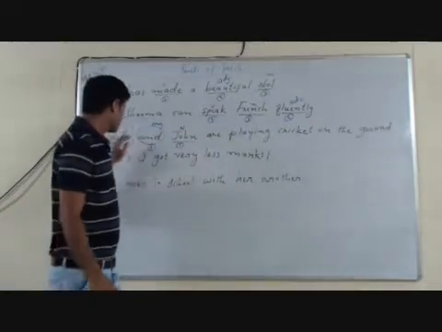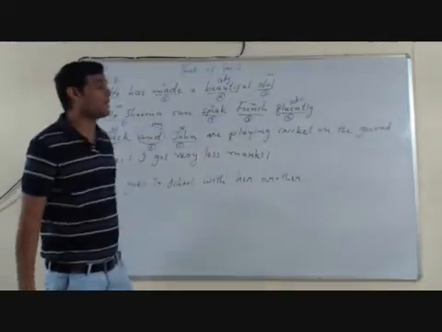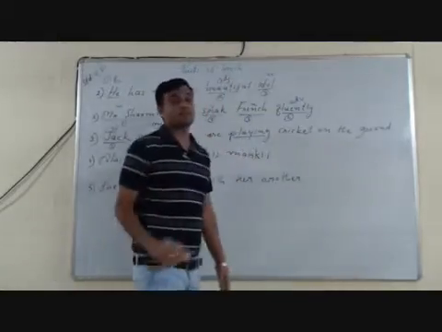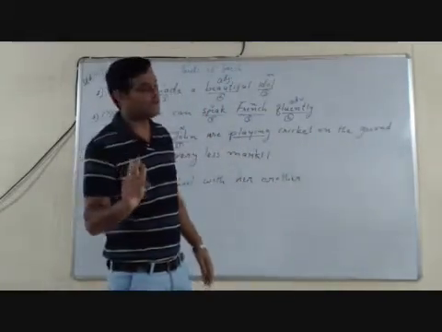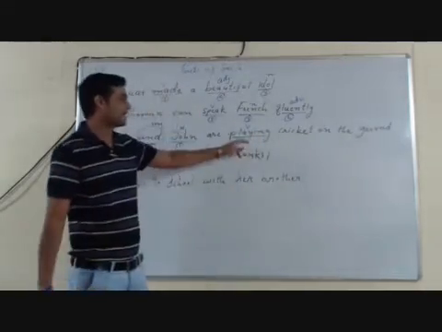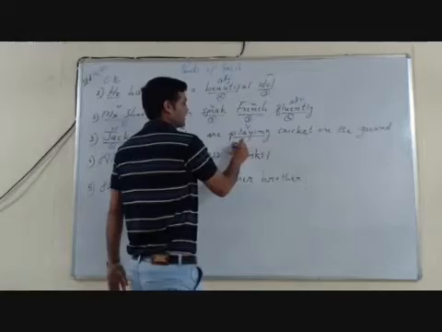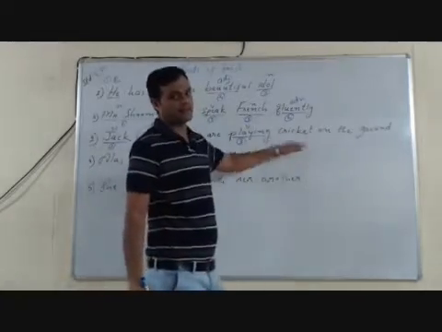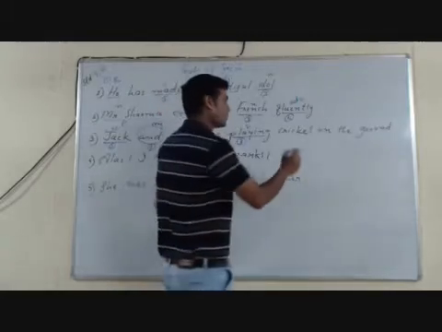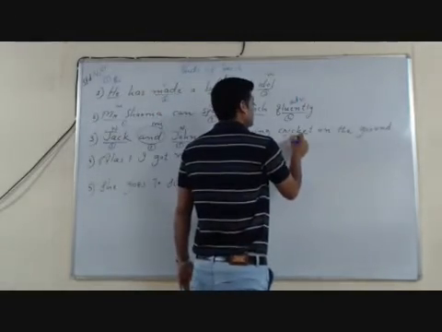Then Jack and John are playing cricket on the ground. Here the word playing shows action, and an action word is known as a verb. So playing is a verb in this sentence. Then cricket is the name of a particular game. So here it is once again a noun.